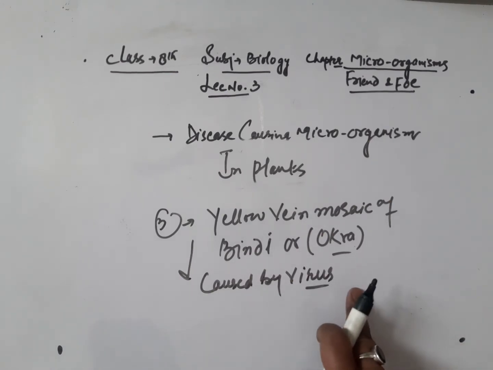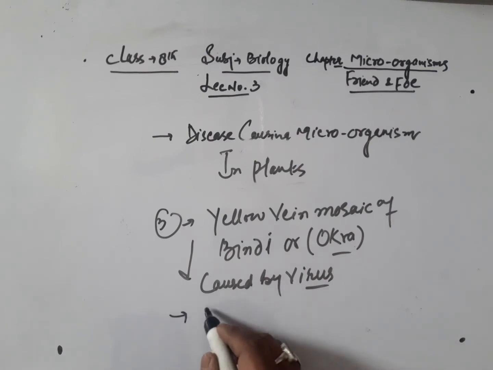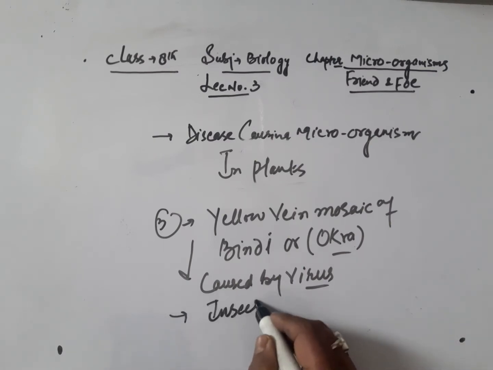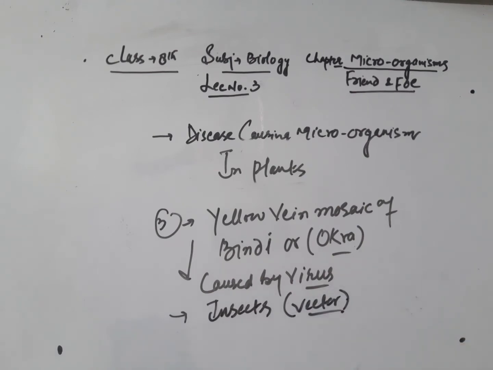So the causative microorganism of this plant disease is virus. This is spread through insects, that means through vector. Vector means the carrier of disease. So the mode of transmission is insect, or we can say vector. Thus the mode of transmission of yellow vein mosaic of bindi disease is insect.